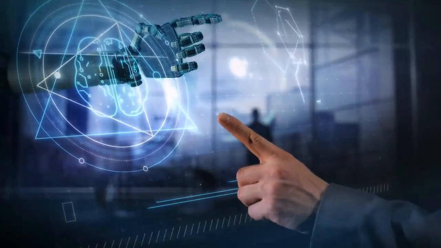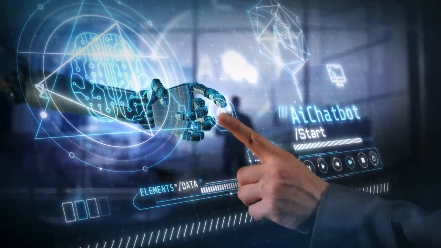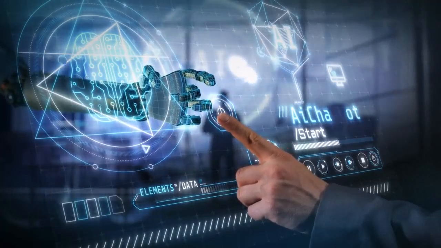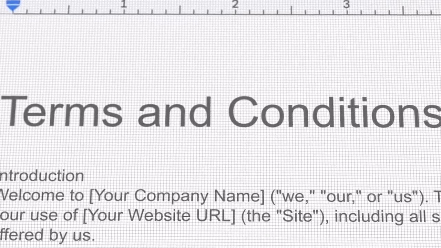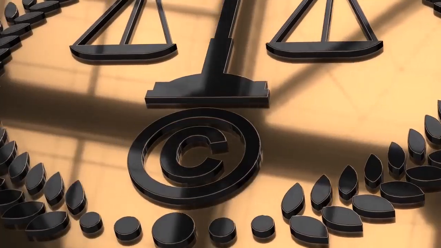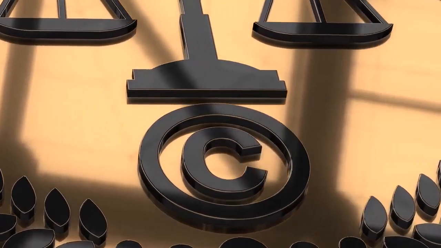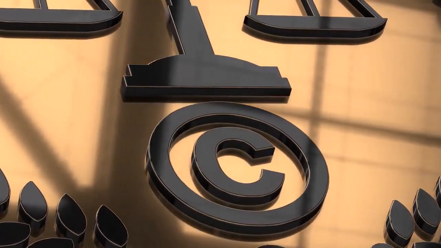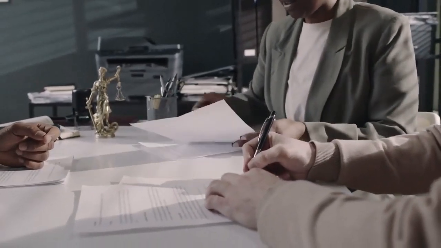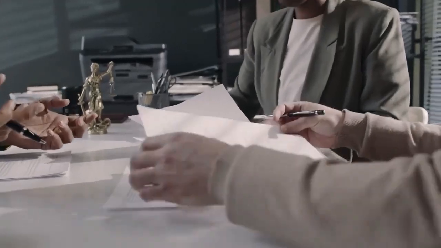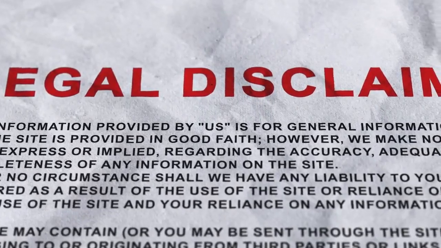Following these licenses correctly is essential, not only for legal reasons, but also for maintaining good relationships within the digital content community. Ignoring the terms can lead to disputes, legal trouble, and damage to your reputation. Respecting these licenses helps ensure that creators are compensated for their work, encouraging a healthy ecosystem where both creators and marketers can thrive. It also keeps you as a creator or reseller on the right side of the law and maintains your professional integrity.